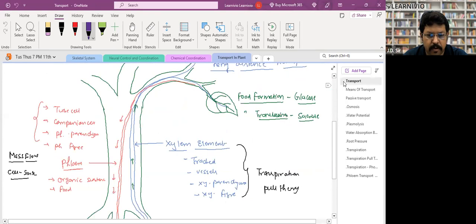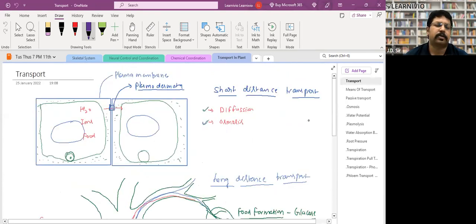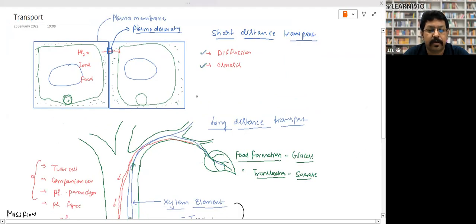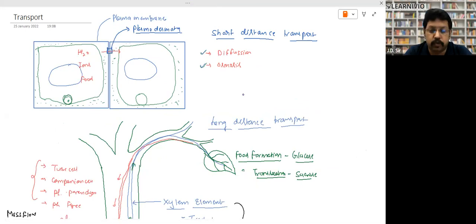Okay. So now first we will start with plant physiology, right? In plant physiology, why am I going to cover it first? This is the part where most students get stuck.